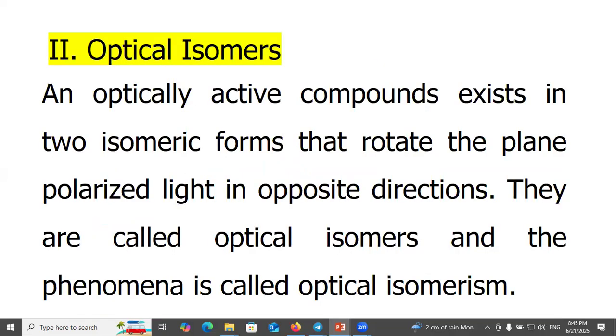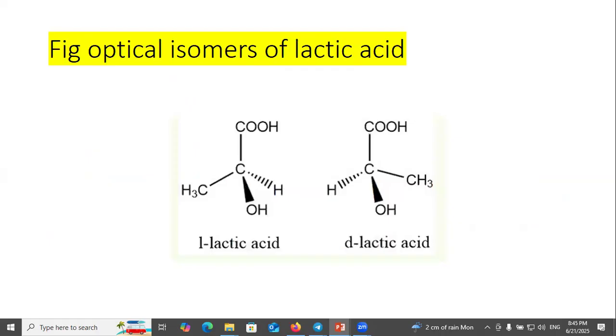Optical isomers: optically active compounds exist in two isomeric forms that rotate the plane polarized light in opposite directions. They are called optical isomers, and the phenomenon is called optical isomerism. Figure: optical isomers of lactic acid, levolactic acid and dextrolactic acid.